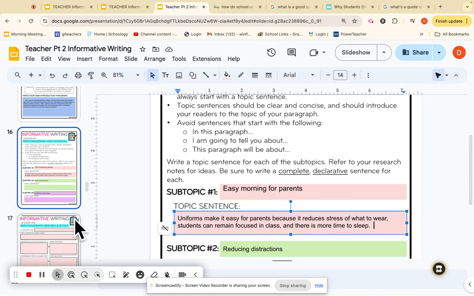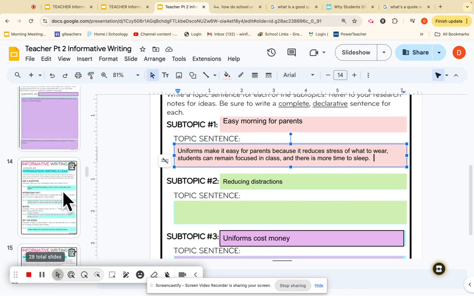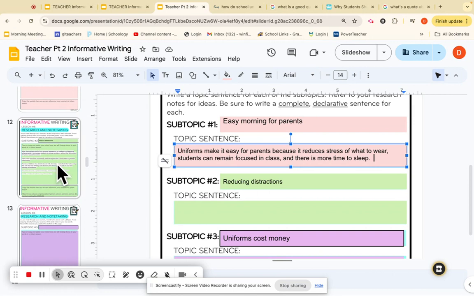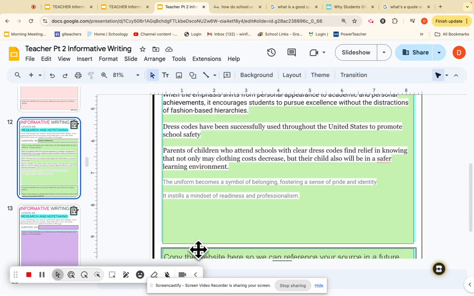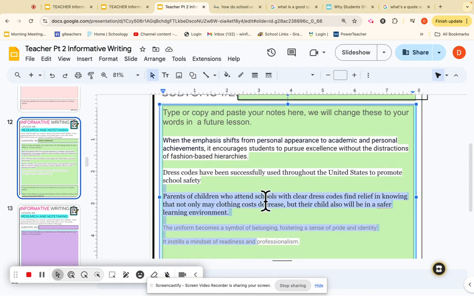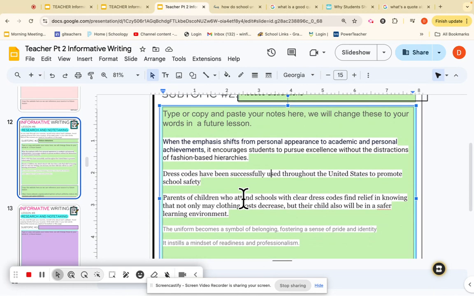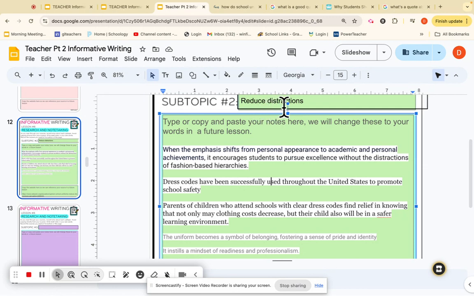Now I'm going to go to my subtopic number 2 research and get 3 things from there. I'm going to go up here, and that's going to be slide number 12, and yours should be different than mine. So I'm going to talk about professionalism. I want to find 3 words, if I can find 3 words. Safety. So this is related to reducing distractions.